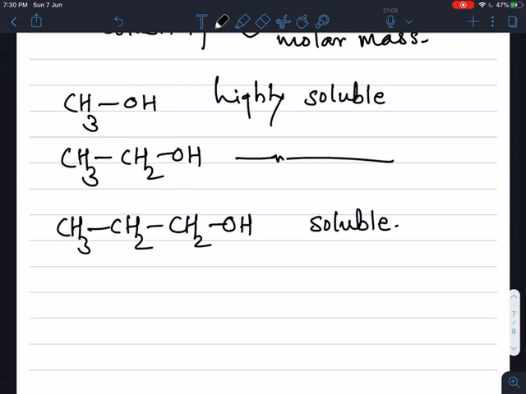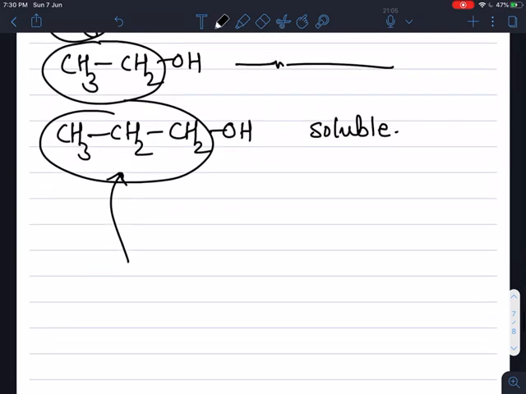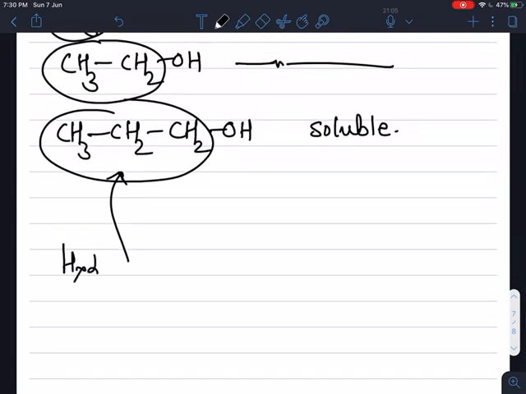What happens? In alcohols, this is the alkyl group. Alkyl groups are hydrophobic in nature. Alkyl groups are nothing but a hydrocarbon part, and this hydrocarbon part is hydrophobic.